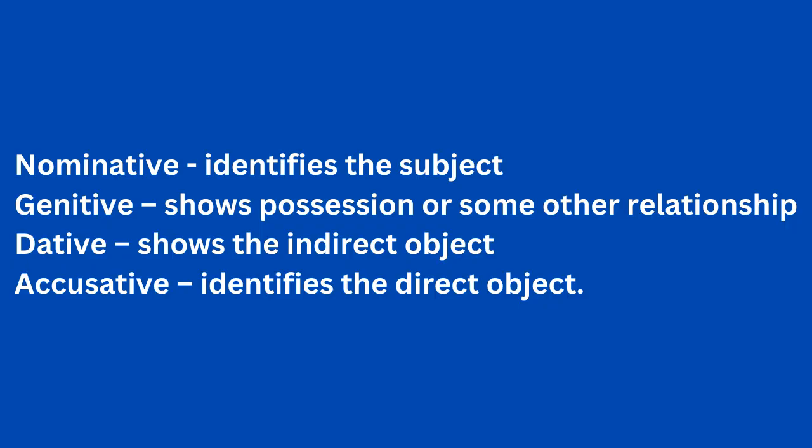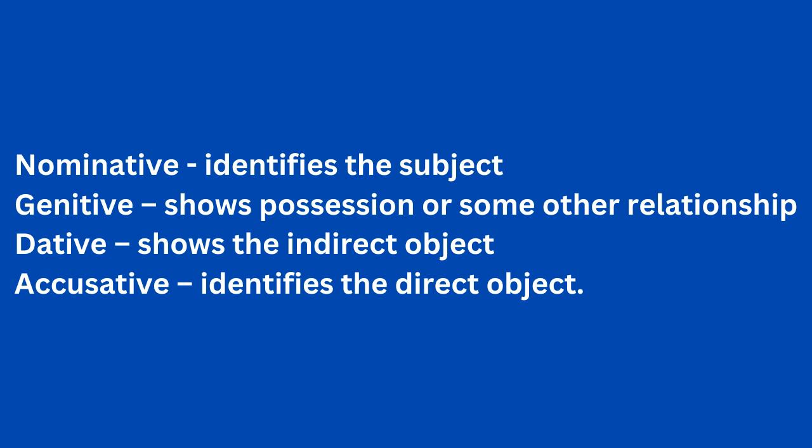So let's talk about these cases a little more extensively. The nominative case, roughly speaking, identifies the subject, either of the clause or the verb. The genitive case tends to show possession or some other relationship between nouns or substantives like pronouns or participles.